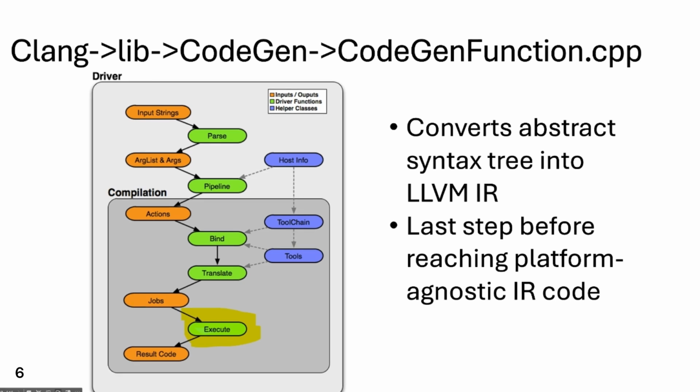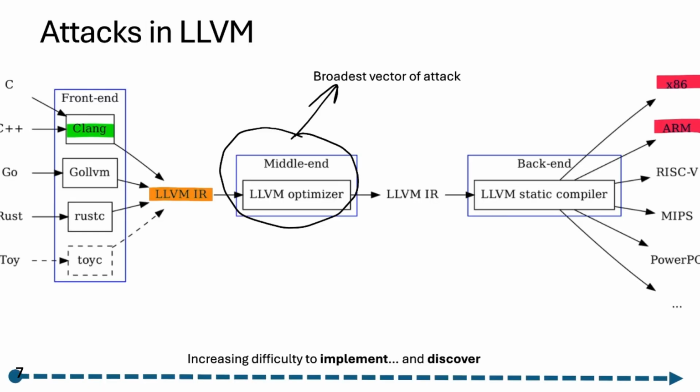Our next attempt was to work in the code generation phase of compilation. In this phase, the AST nodes are converted into intermediate representation. This ended up working well for us, and we were able to implement the attack with about 40 lines of code. We found that we could do this in a function called emit function body in the codegen function.cpp. We implemented our attack in Clang's codegen phase of compilation.